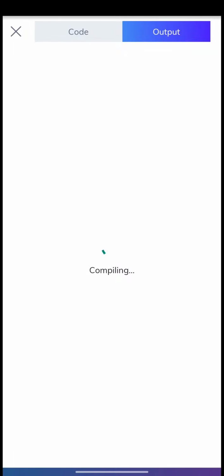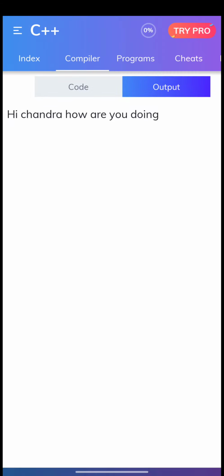The program is being compiled, that is, the source code is being translated to machine code. Here is the output you can find on the screen. Hi Chandra, how are you doing? Once you're done, click on the Close button and click on Programs now.